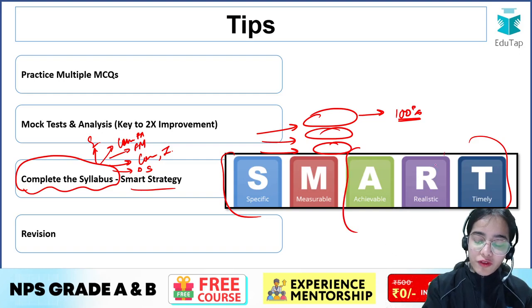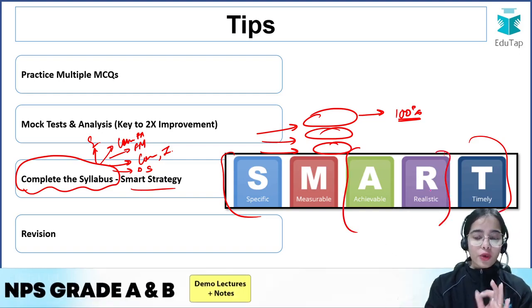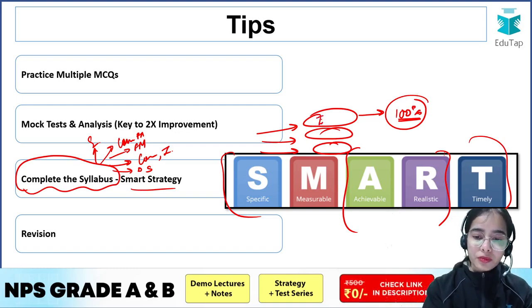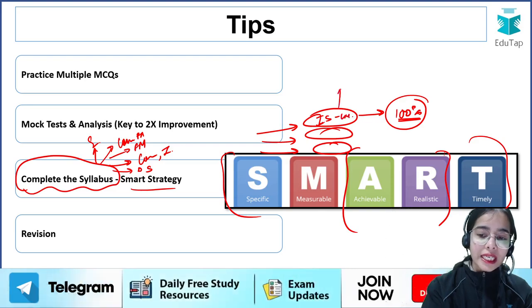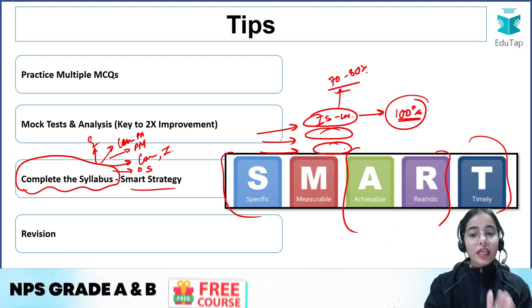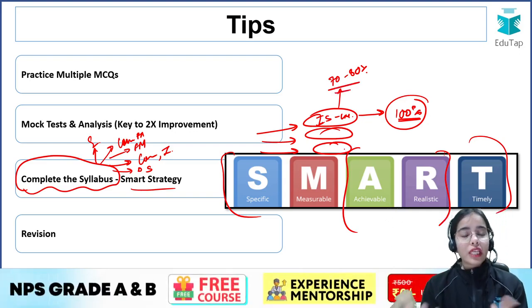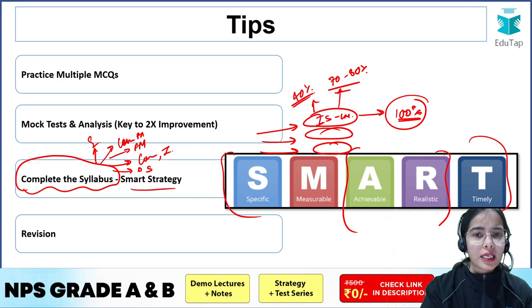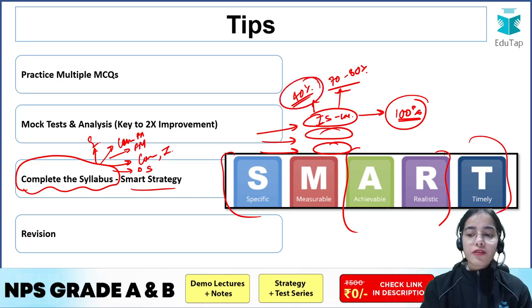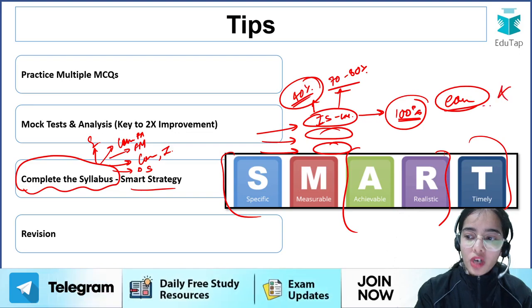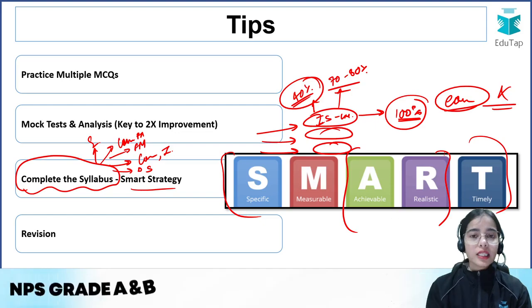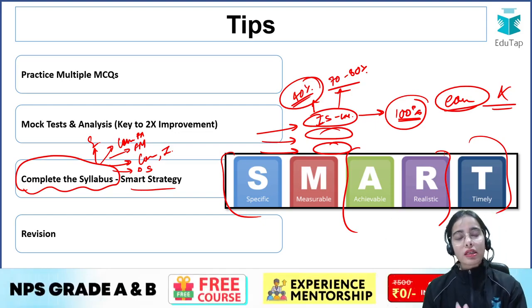So have the achievable realistic target, that okay, if I'm not able to do 100% of these topics, let's say your ISLM model is left. So at least have 70 to 80% of understanding in this ISLM model. Or if you do not have the time for 70 to 80%, at least have the basic understanding, 40% of understanding or 40% of clarity. Because if an easy question comes, you should not be in the position that you are not answering the easy question. At least you will be able to answer the easy question.